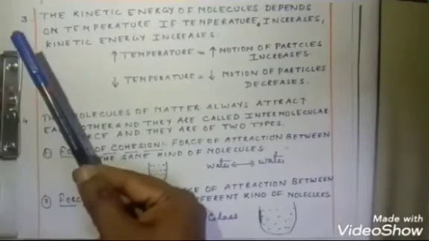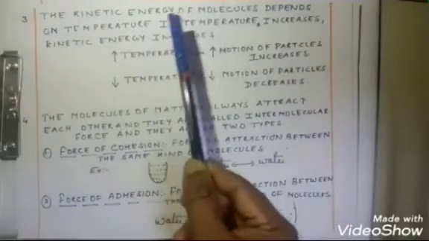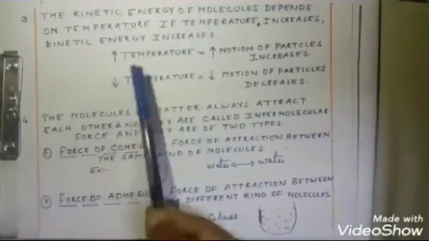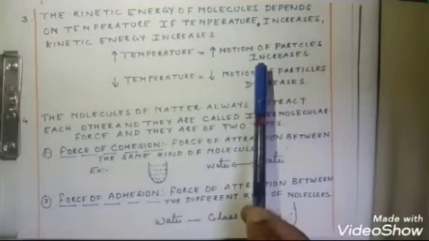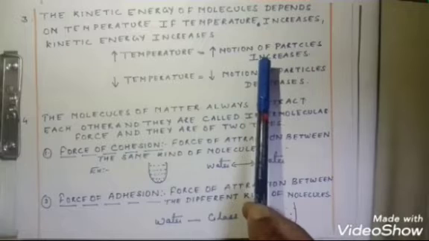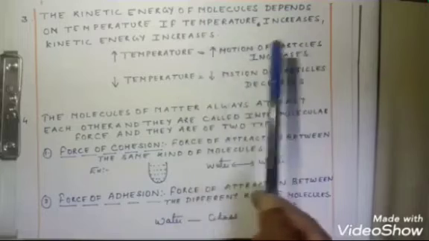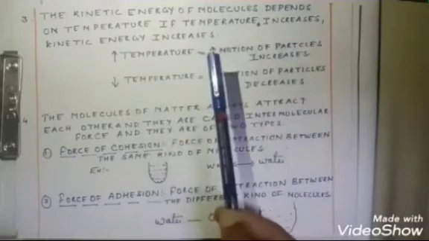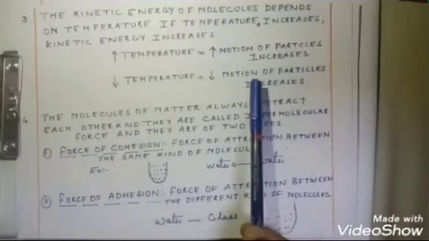Let us come to the third point. The kinetic energy of a molecule depends on temperature. If temperature increases, kinetic energy increases. Over here you can see, when temperature increases, motion of the particles increases. Means if we give a certain temperature to a matter, what will happen? The motion of particles will increase. They will start moving in a zigzag manner. And when the temperature decreases, the motion of particles decreases.